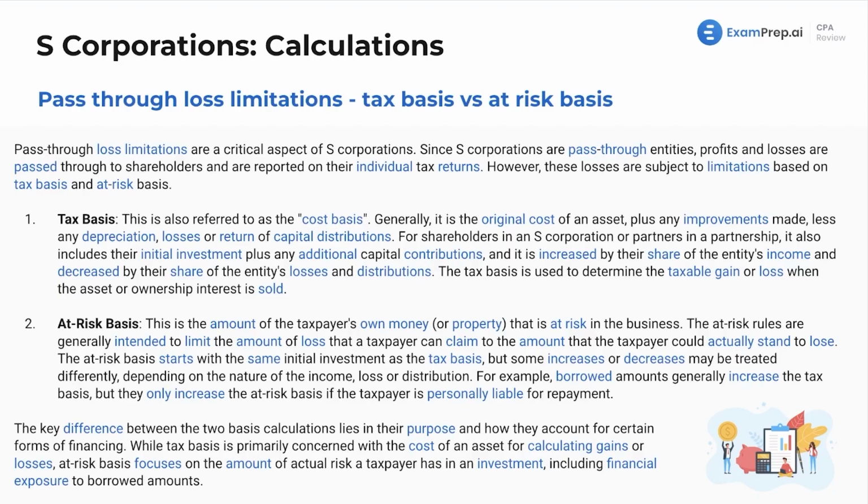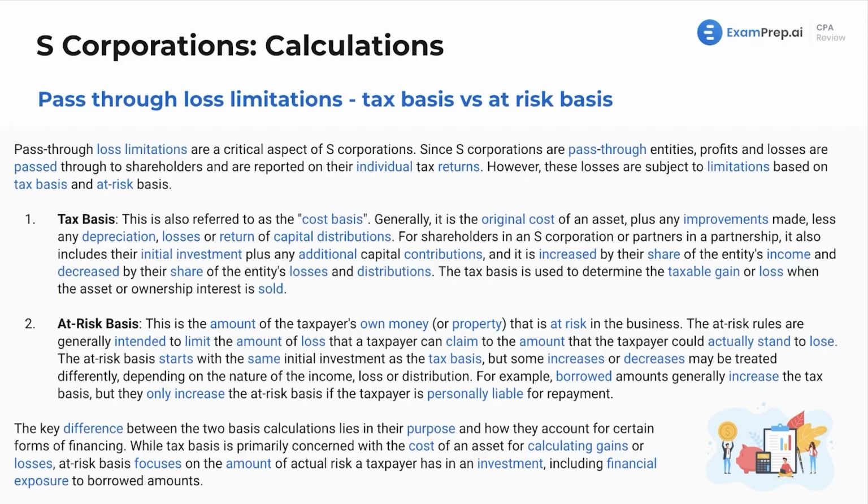Now, the funky one is the at-risk basis. If you were familiar with either of these two, you'd be familiar with tax basis, or at least I hope you are by this point. We've seen it a good amount of times. But if not, no worries. The at-risk basis, however, is going to be the amount of money that is at risk, what I like to call your skin in the game. So your at-risk basis is kind of like leverage. Think about it like leverage. And if that's a concept foreign to you as well, it's kind of borrowing money, it's doubling down.